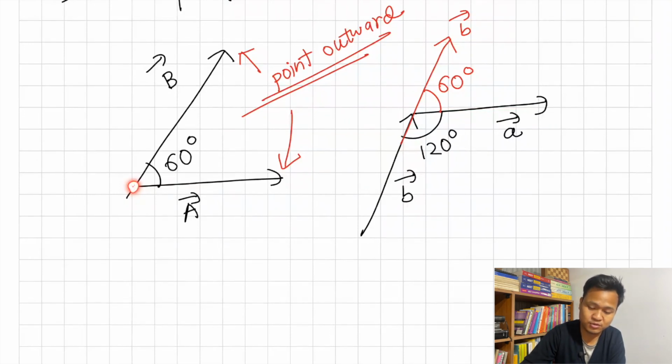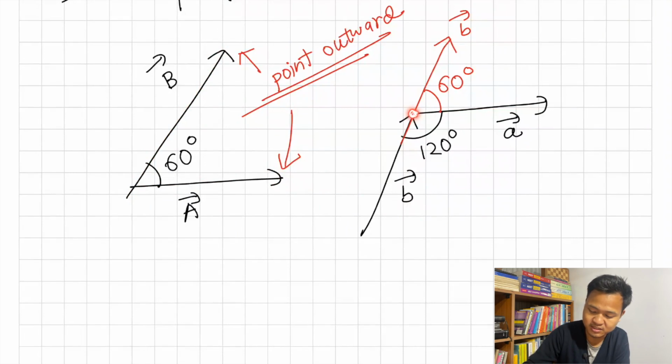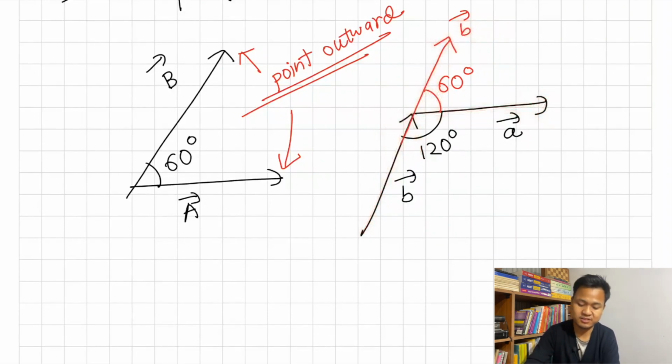A is outward, but in the second case, A is outward and B is inward. So B also has to be outward. When you produce it like this, now B is pointing outwards. When both of them point outward, now you can take the angle between them. This is how you find out the angle between any two vectors.